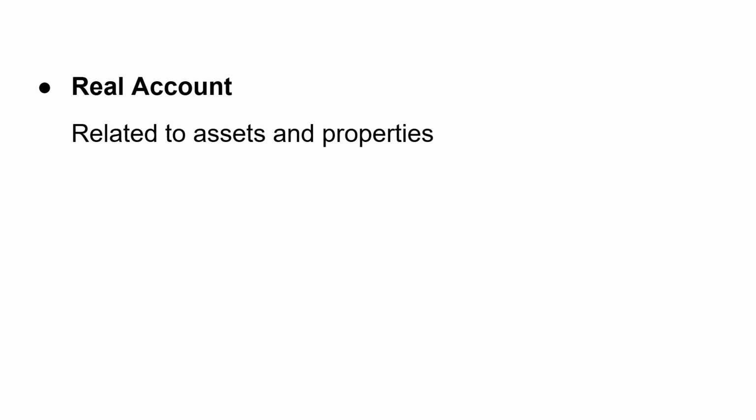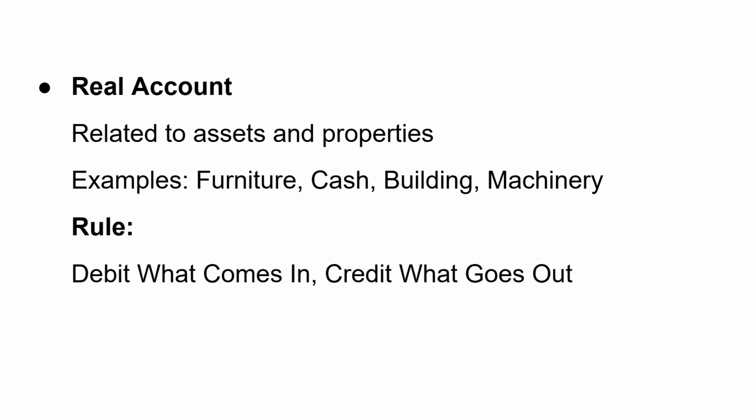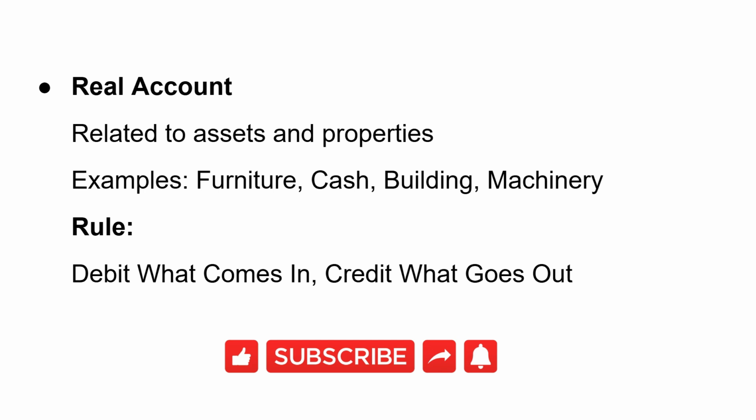Real account. Real account relates to assets and properties. Example, furniture, cash, building, machinery. The rule for real account is debit what comes in and credit what goes out. Real account deals with tangible and intangible assets. Whenever an asset comes into the business, we debit it. When it goes out, we credit it.